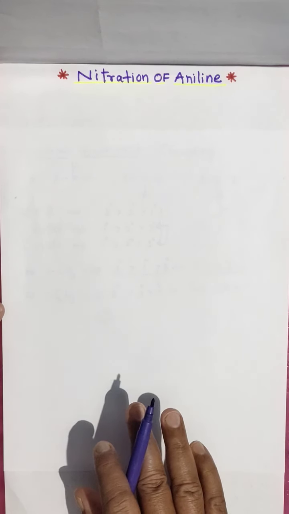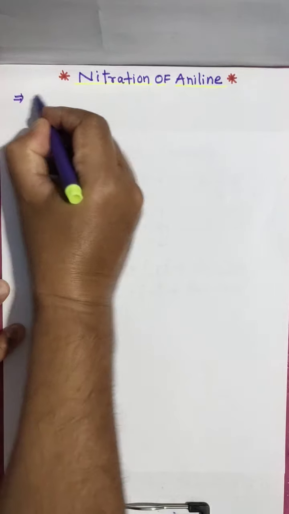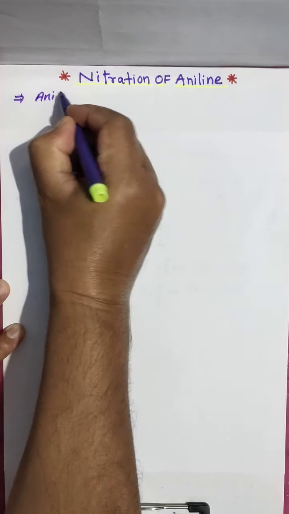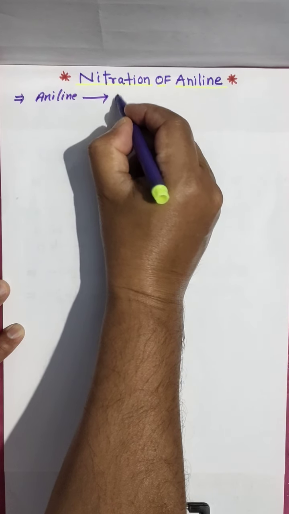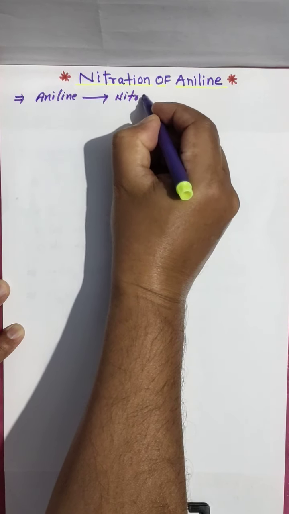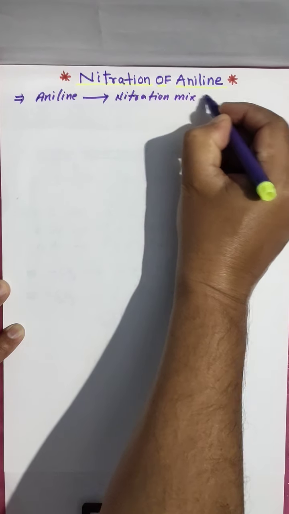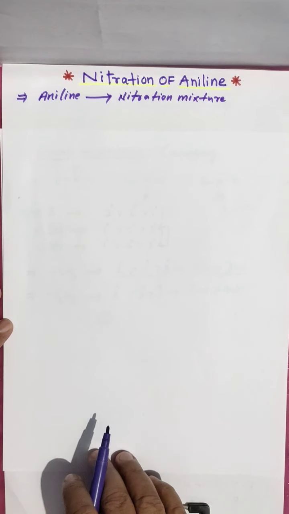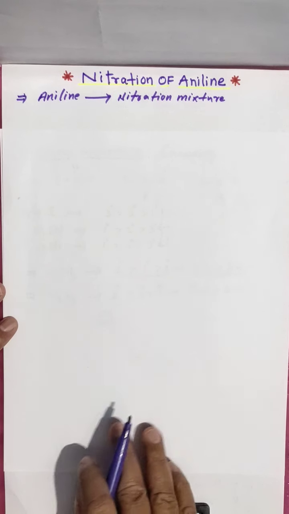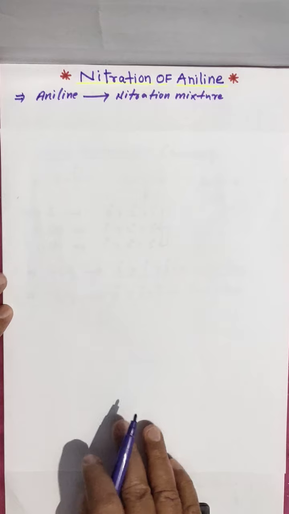So here we are making the reaction of aniline with nitration mixture. When aniline reacts with nitration mixture, it gives the respective nitro derivatives.